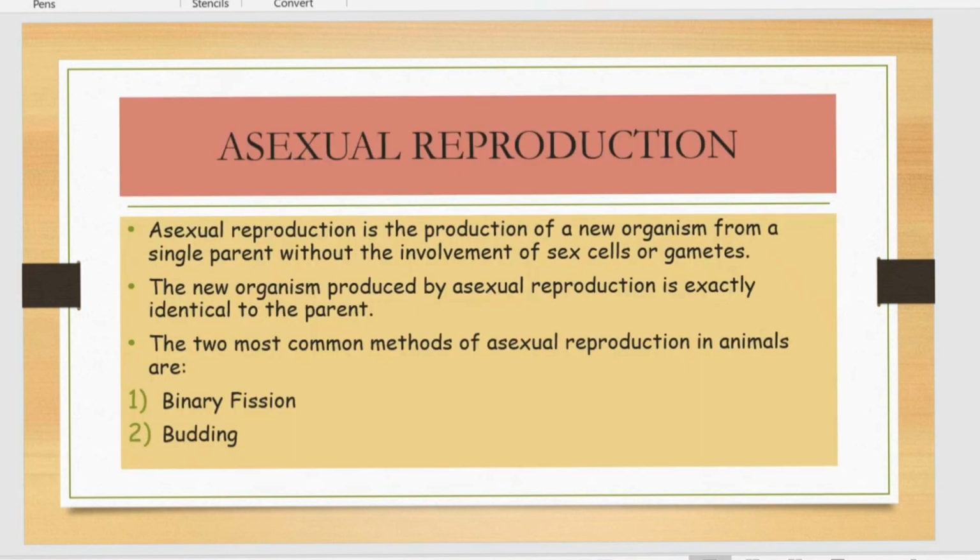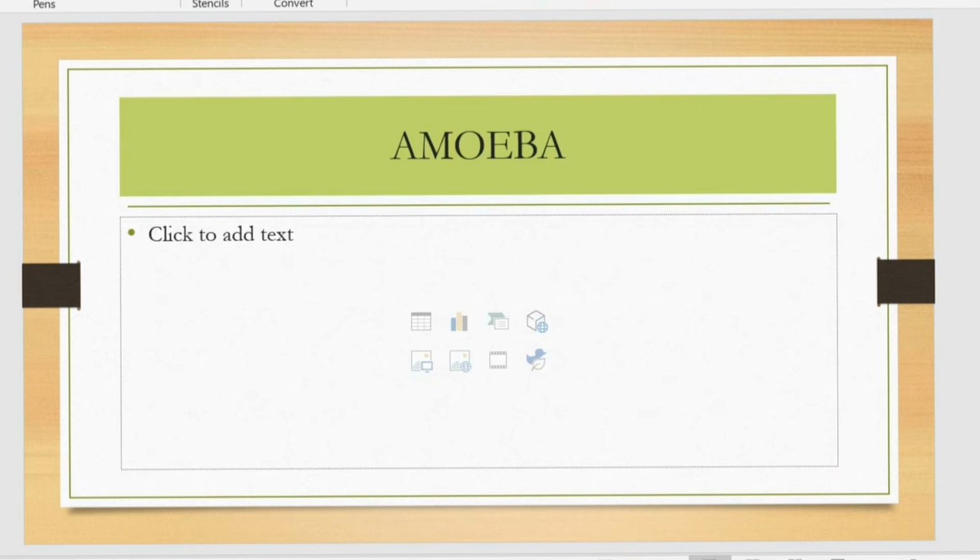Next is asexual reproduction. We have two types of asexual reproduction here, binary fission and budding. So what is the difference? Sexual reproduction means the union of male and female sex cells. But in asexual reproduction, there is no involvement of these gametes. A different type of process is involved here, that is binary fission and budding. So first we are going to see it in amoeba.